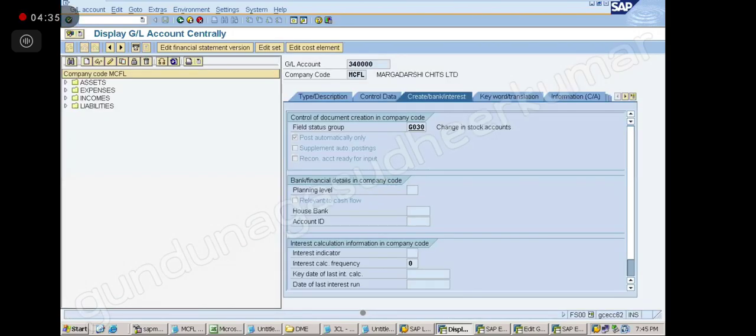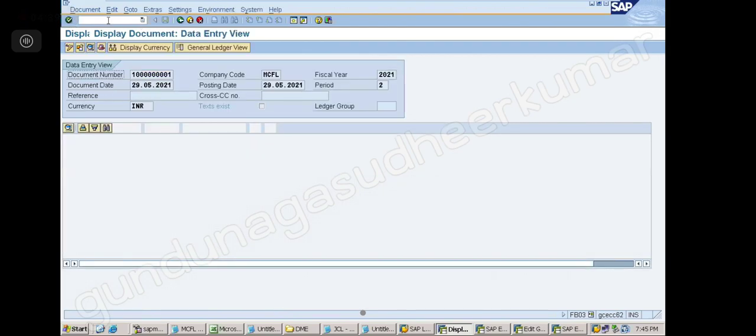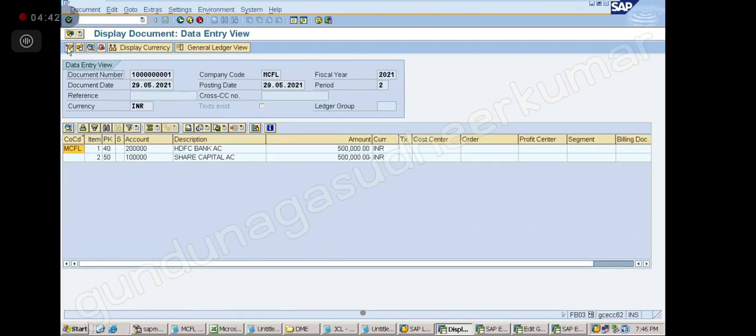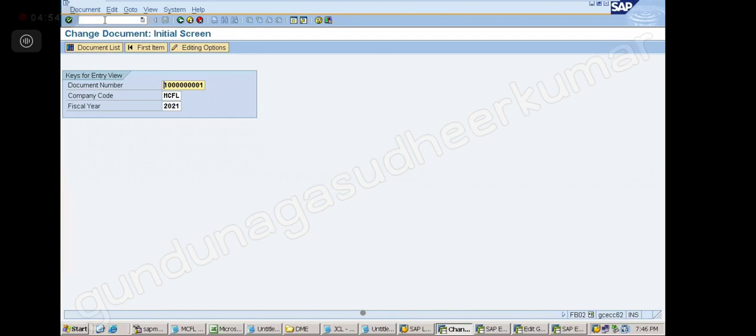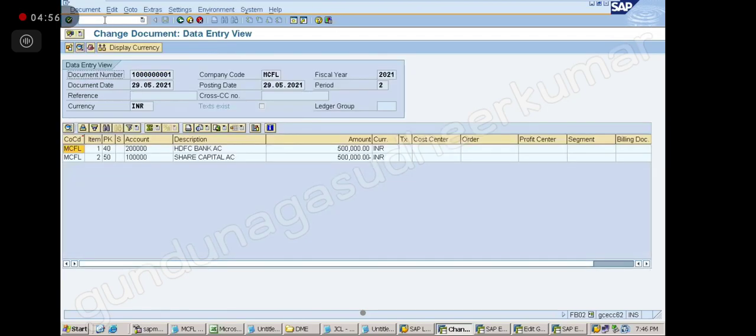You go to /n FB03, enter, then you can go for change. This is change document. Or you can do FB02, and then you can do change. Both are the same.